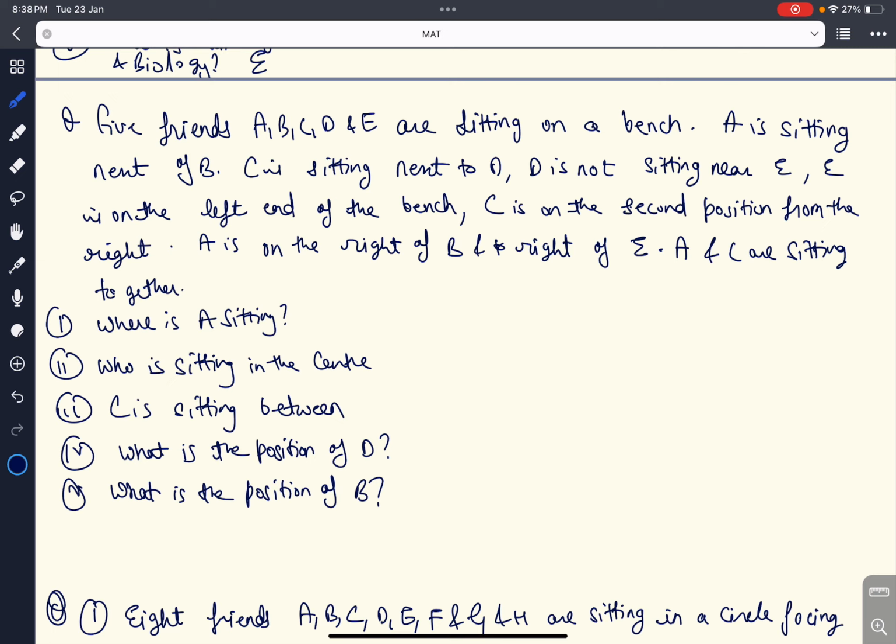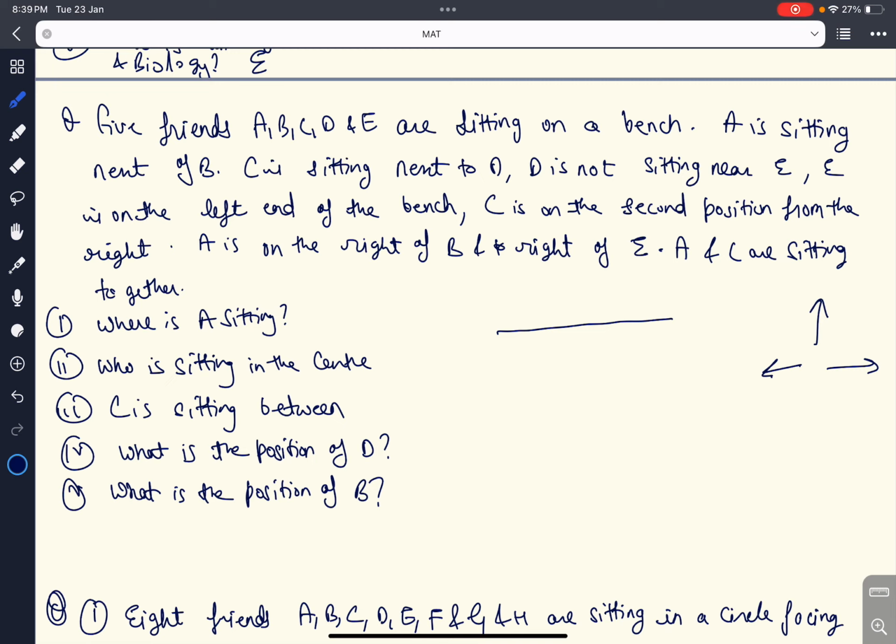All 5 friends are sitting on a bench. The basic idea is that we have to always look for direction. They may be facing north, or south, or alternate directions, like one in north, one in south. But in this question there is no information about direction, so let us assume they all are facing north. This means this is their left hand and this direction is their right hand. We have to properly look out for the directions, and left hand and right hand also.